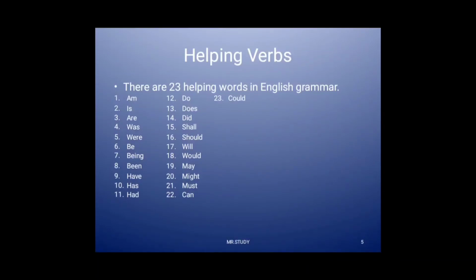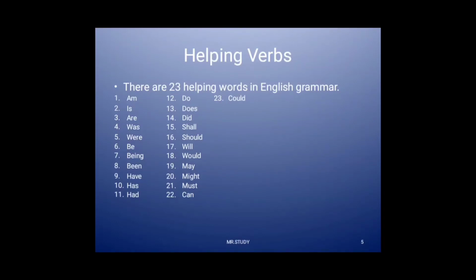For example, Sita can ride her sister's bicycle, where the helping verb is can, because it stands in front of the main verb. The main verb is ride. Okay, another example with one or more helping verbs: Sita could have walked to the school. Here the helping verbs are could and have both, because they stand in front of walked, the main verb.